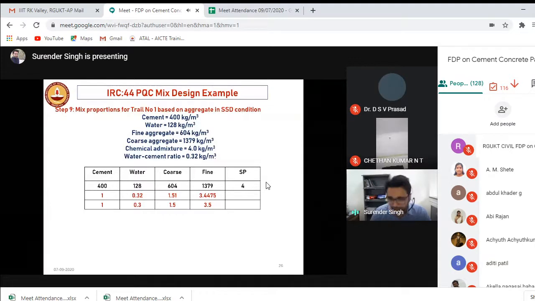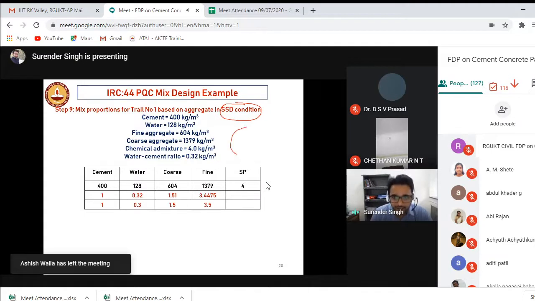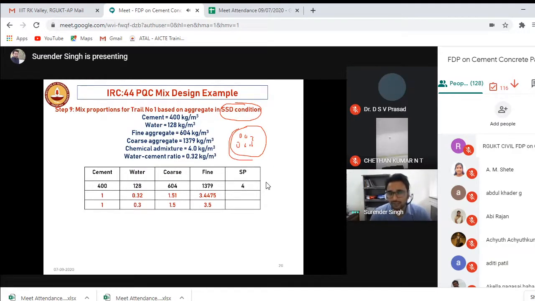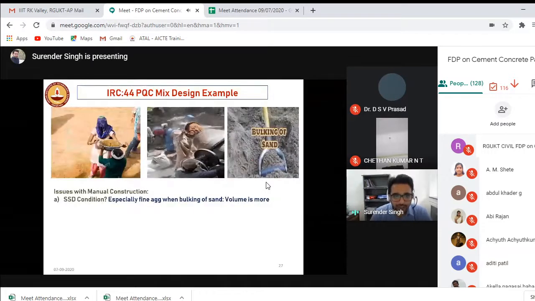But you should remember one thing, that you are doing all these experiments in saturated surface dry condition. That means your aggregates are soaked with water, all the pores are soaked with water, and your surface is dry. But at the site, this is not feasible because there will be some issues. One of the issues is bulking of sand.